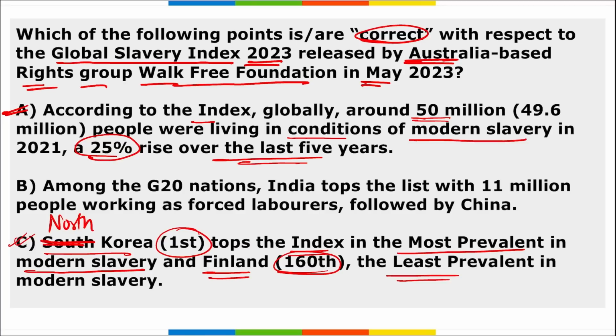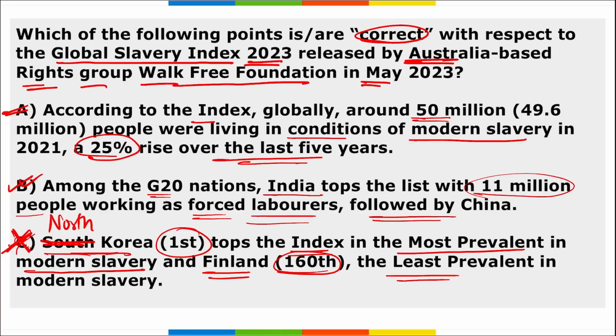Right? And on option 2, among the G20 nations, India has topped the list with 11 million people working as forced laborers, followed by China. So yes, option B is correct, but option C is wrong because North Korea is in the least position. Correct. Then remember, China, Russia, Indonesia, Turkey, these are some of the G20 nations, among which India has topped the list with 11 million working force as labor.